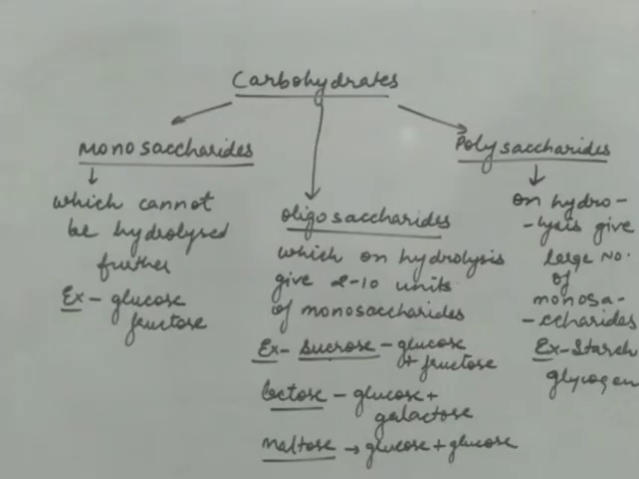Likewise, we have polysaccharides. Polysaccharides are those which on hydrolysis give a large number of monosaccharides, for example starch and glycogen. When you dissolve starch in water, it dissociates into a large number of glucose units. So this is the basic classification of carbohydrates.